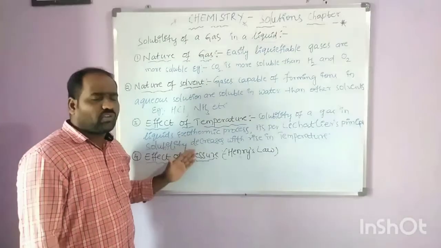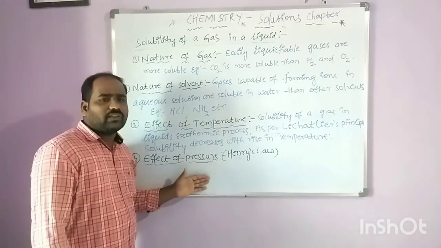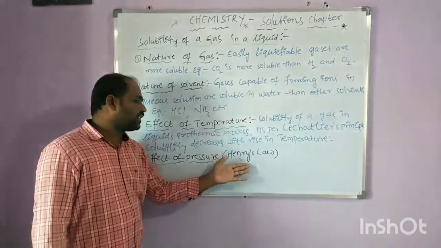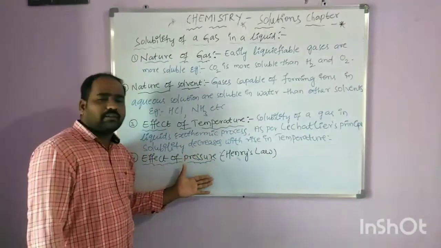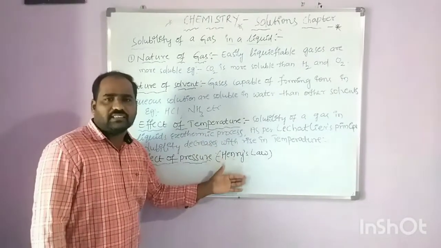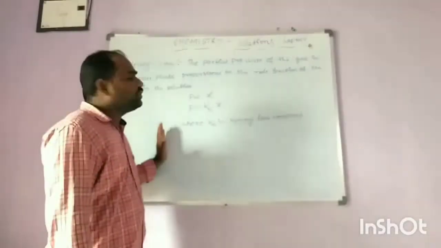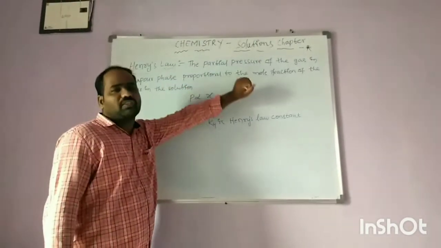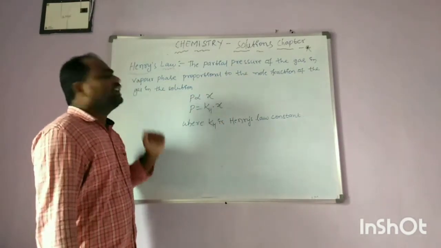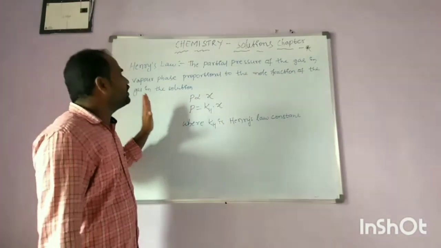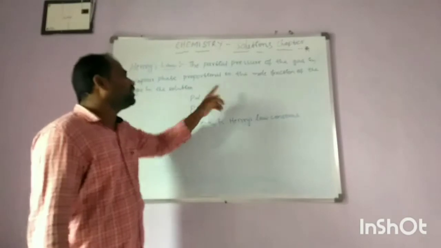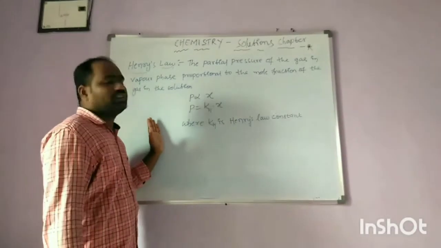The quantitative relationship between the pressure and solubility of a gas in liquid was first proposed by Henry. That law is known as Henry's law. The most commonly used Henry's law states that the partial pressure of the gas in the vapor phase is proportional to the mole fraction of the gas in the solution.